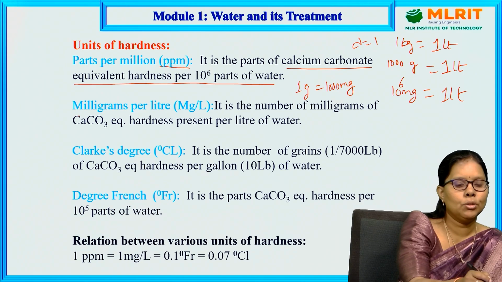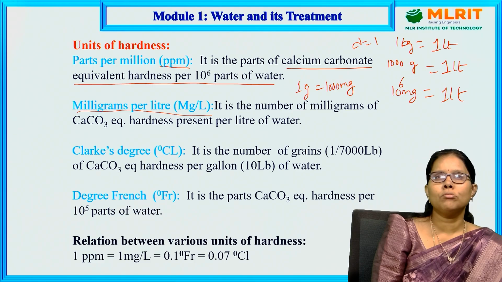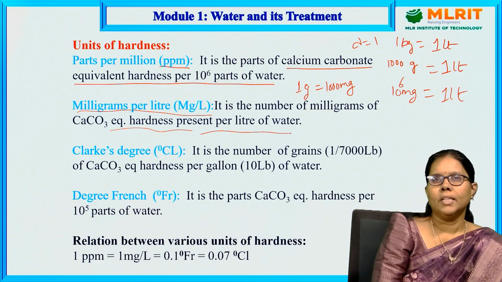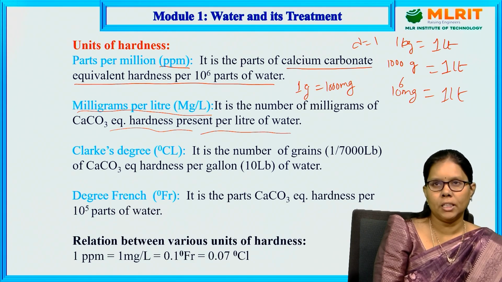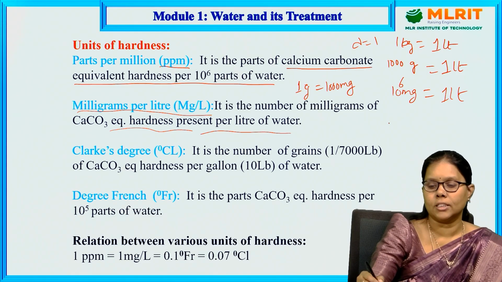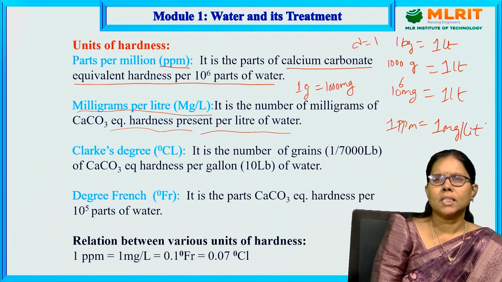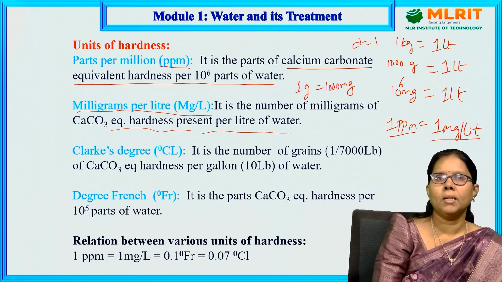Let us move to the next unit, milligrams per liter. The same calculation. It is the number of milligrams of CaCO3 equivalent hardness present per liter of water. In the previous slide, we have seen that the salt water contains 0 to 70 milligrams per liter, or 0 to 70 ppm we can call it. So, 1 ppm is nothing but 1 milligram per liter. Million is nothing but 10 to the power of 6 parts. So, 1 ppm is nothing but 1 milligram per liter.